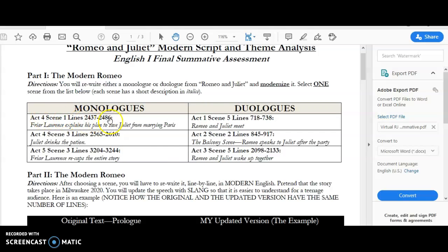So Act 4, Scene 1 is when Friar Lawrence explains his plan to save Juliet from marrying Paris. This involves the sleeping potion. Act 1, Scene 5 is when Romeo and Juliet meet at the party. Act 4, Scene 3 is when Juliet drinks the potion.